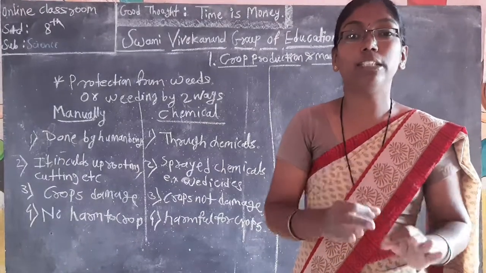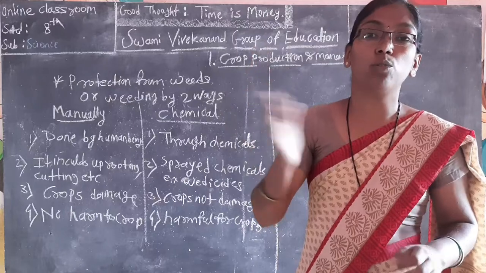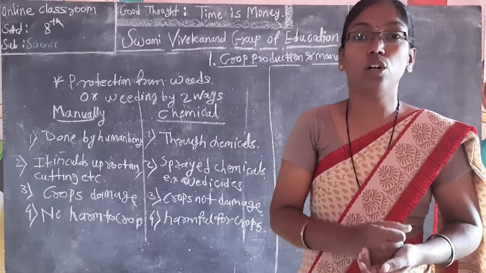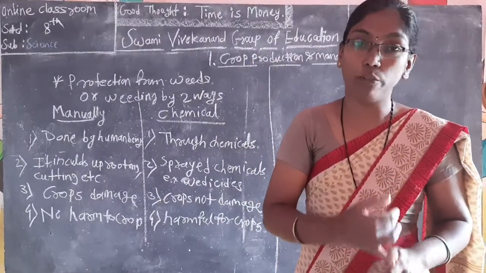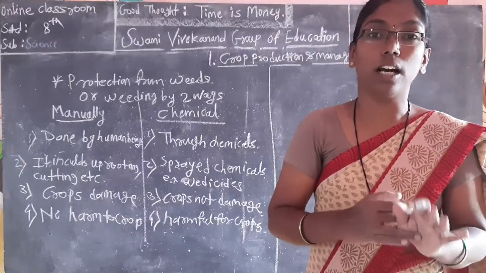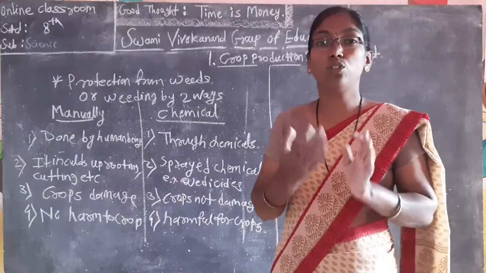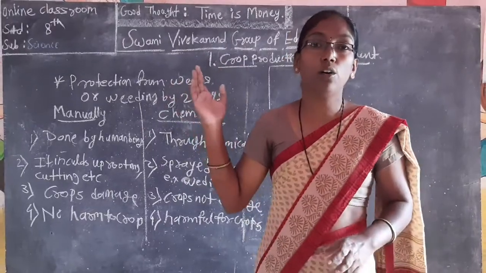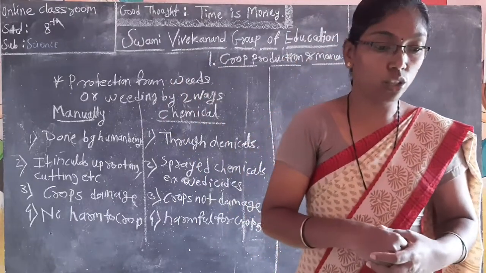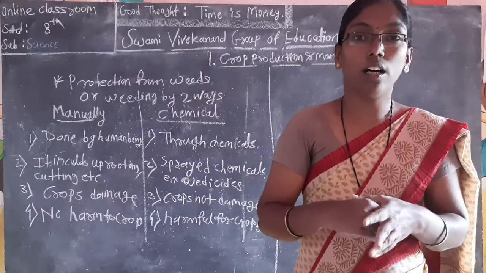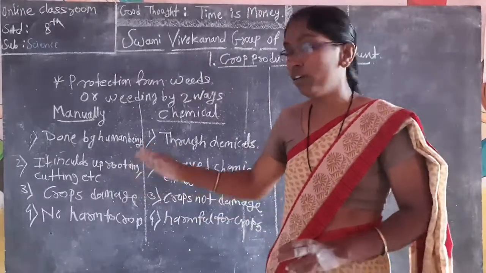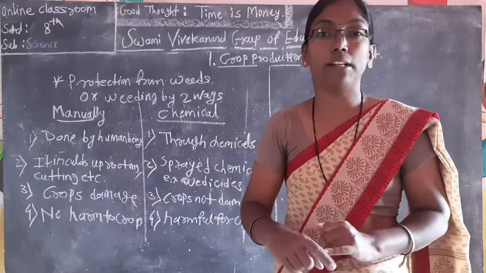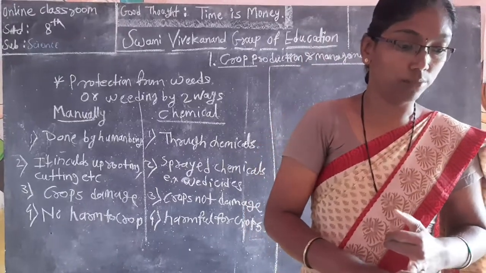Crop rotation is one way and crop specification is a second way to stop weed growth and protect the crops from weeds. Don't forget: weeds can be stopped manually, chemically, and through crop rotation and crop specification.